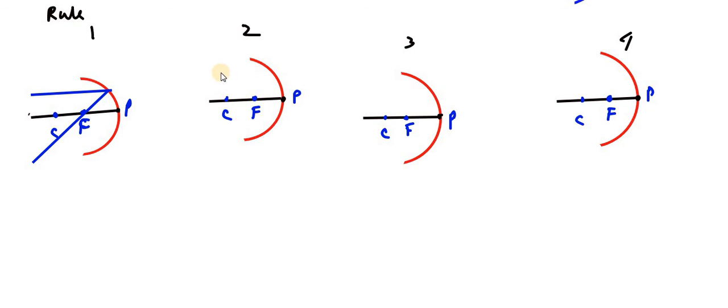The next rule: when a ray of light passes through the principal focus, while reflecting back it will move parallel to the principal axis. Next, when a ray of light passes through the center of curvature, when reflecting back it will move along the same path. Now the fourth and last rule: when a ray of light falls on the pole, while reflecting back it will make an angle equal to the incidence. So the angle of incidence and angle of reflection are both equal.